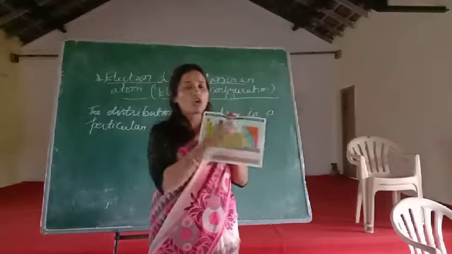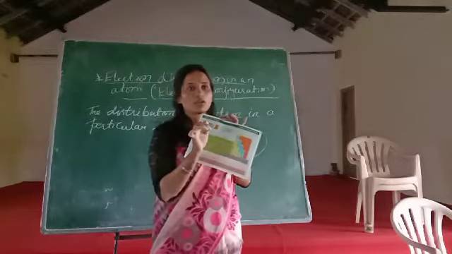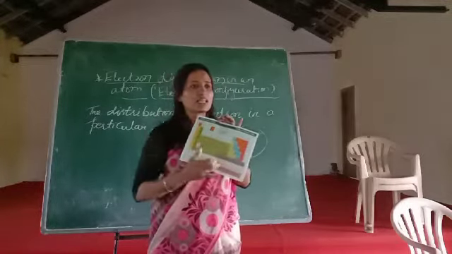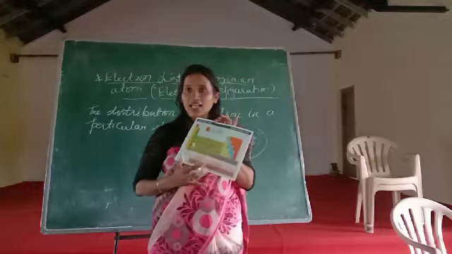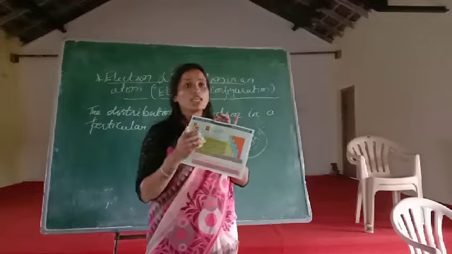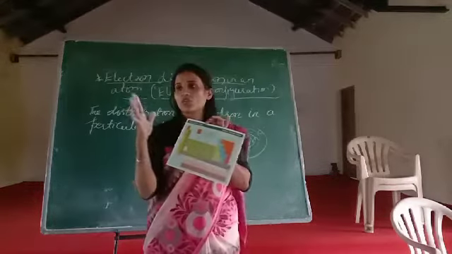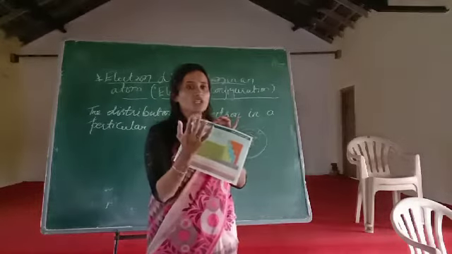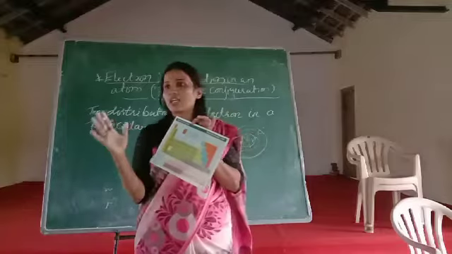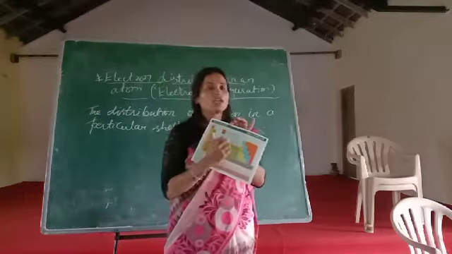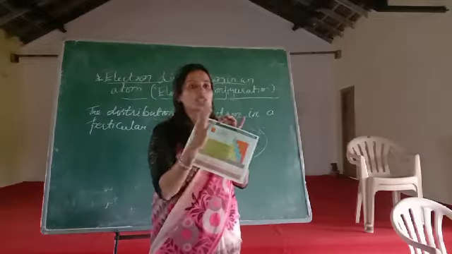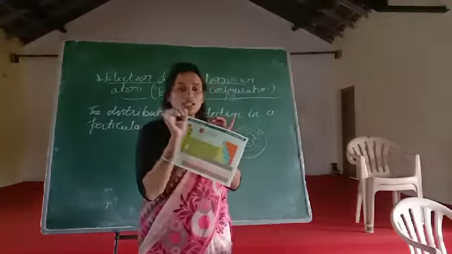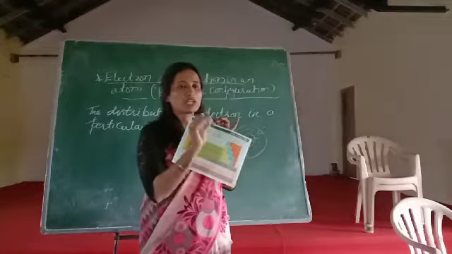Okay, so here 22 non-metals are there. Okay, so some 90 something metals are there, and the rest are metalloids and lanthanides and actinides. Okay, lanthanides, actinides, they are also metals. Each and every element has protons, neutrons and electrons in it. Okay, but metals have more positive charge. That's why they are good conductors of heat and electricity. Okay, non-metals have more negative charge. That's why they are bad conductors of heat and electricity. Understood? So these metals and non-metals we can differentiate like this.